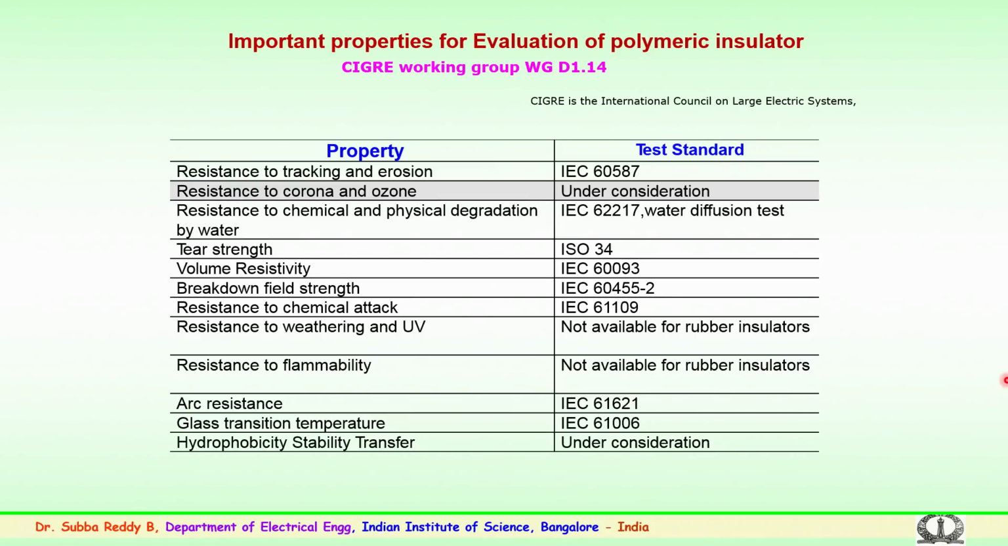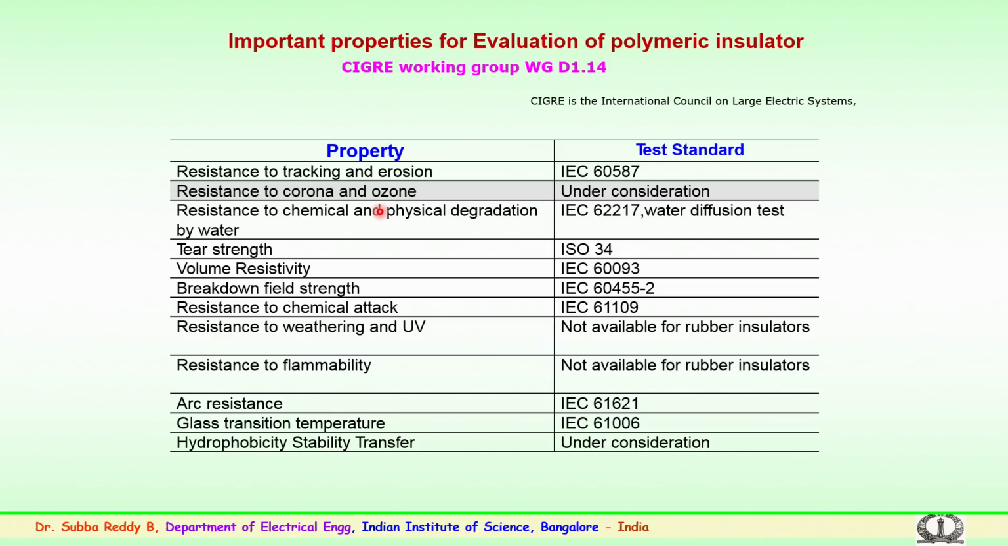Here this group has come up with 12 important parameters recently. The 12 important parameters consist of resistance to tracking and erosion. Here the reference to the IEC 60587 standard can be made and the testing of the material can be carried out. Then resistance to corona and ozone. These rubber insulators which are in the field are prone to the effect of corona.